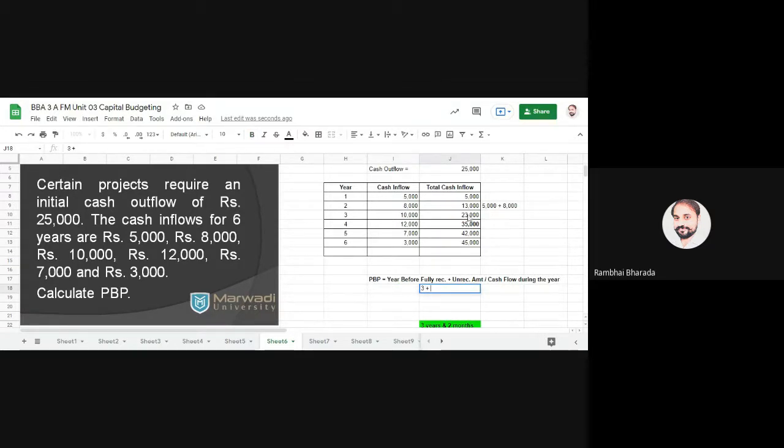In the third year, 23,000 we have recovered, and we need to recover 25,000, so 2,000 remains. So note down 2,000 upon cash inflow during the year. In the fourth year, cash inflow is 12,000. So 3 plus 2 upon 12. Do the calculation: 2,000 upon 12,000.